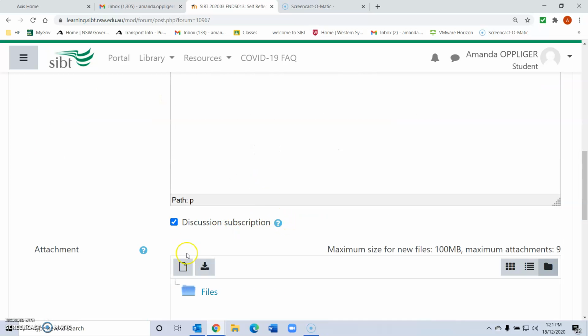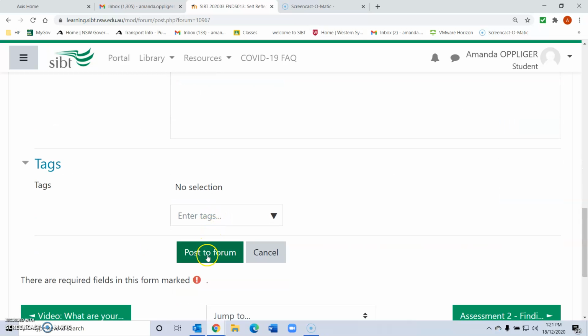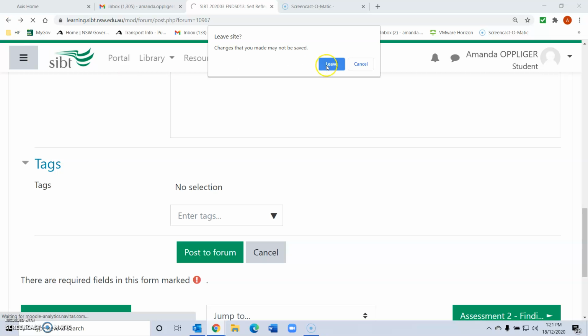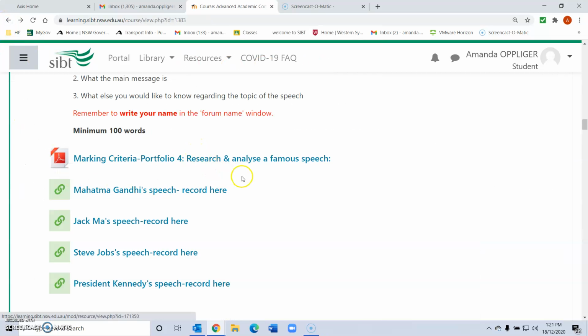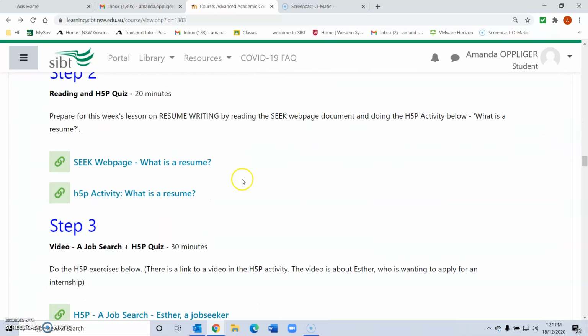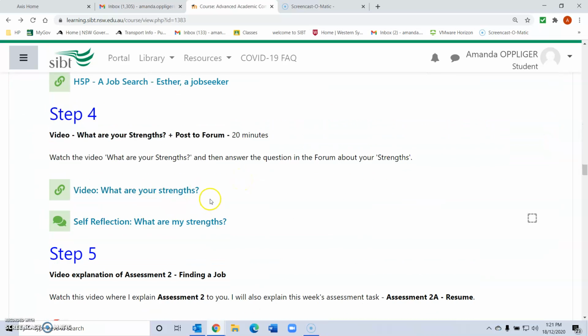Now remember to post to forum. Because this is not in its own pop-up box, you will need to click twice on the left, and that will take you back to our Moodle page. So that was step 4.